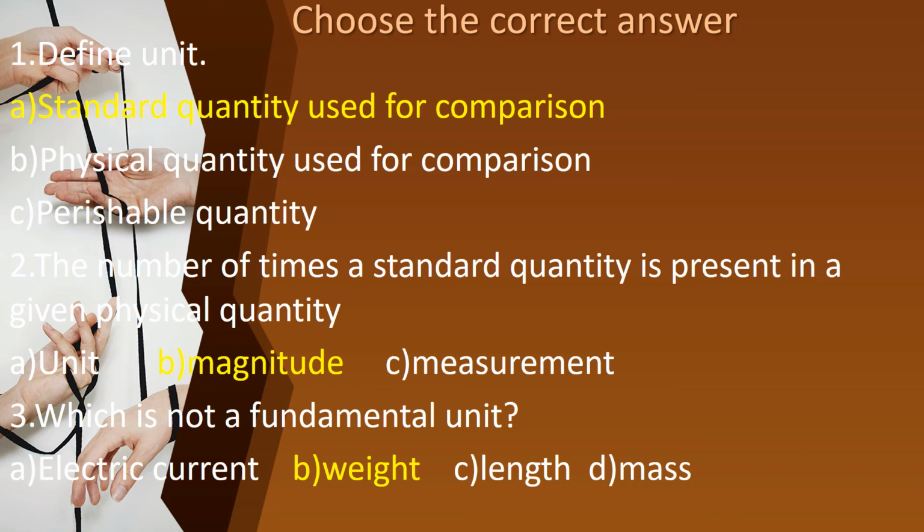Define unit: standard quantity used for comparison. And then second one, the number of times a standard quantity is present in a given physical quantity, that is magnitude. And then third one, which is not a fundamental unit, weight. You're just checking the answers, is it, children?